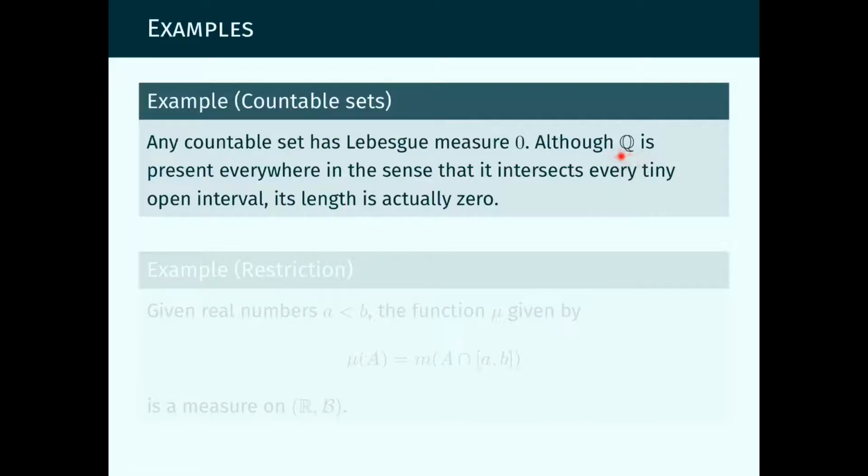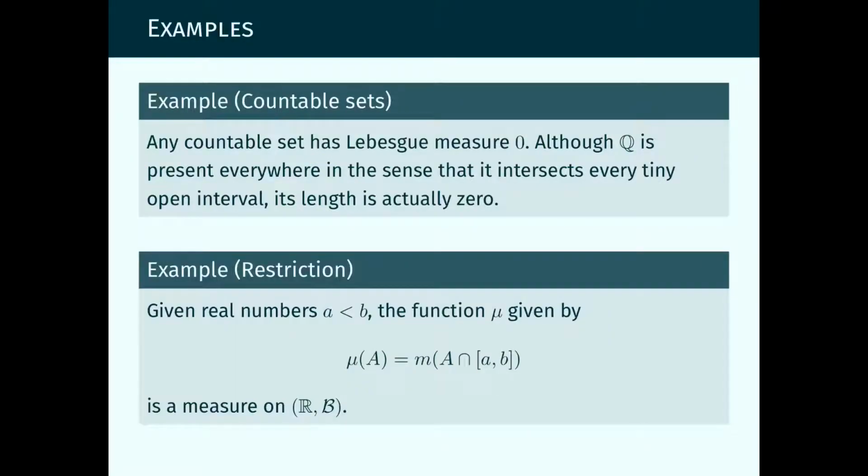So if we would assign a length to the set of rational numbers, it would be 0, even though the set of rational numbers is present everywhere, in the sense that it will intersect every interval, however tiny it is. Even though it intersects every interval, and in this sense we can say it's present everywhere, its length is actually 0.